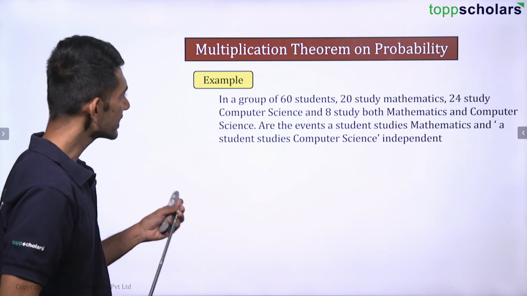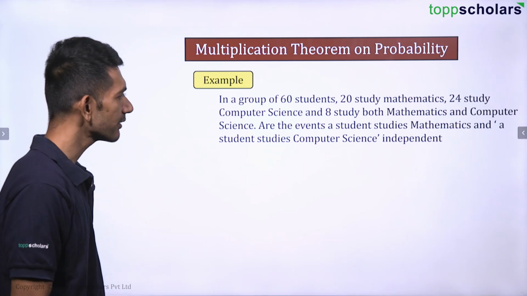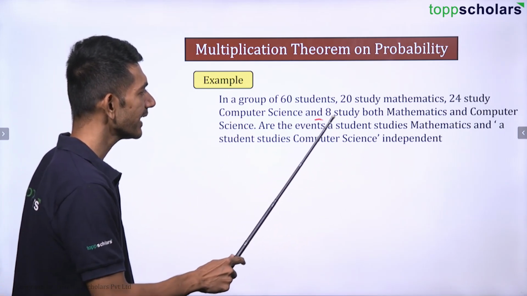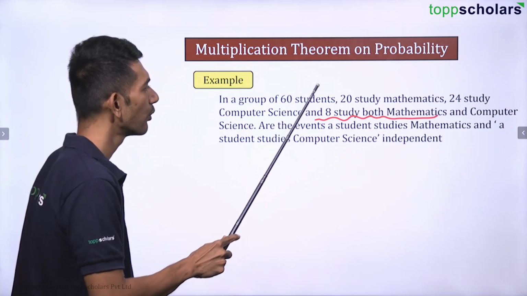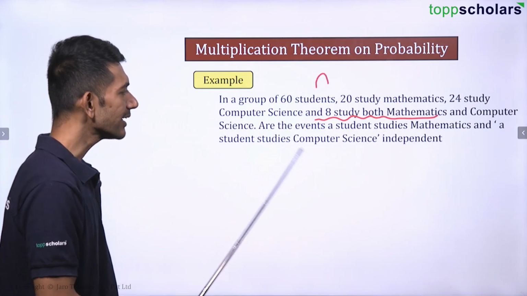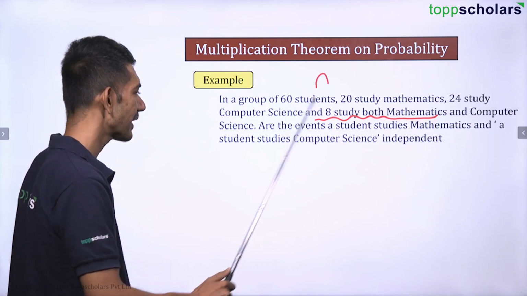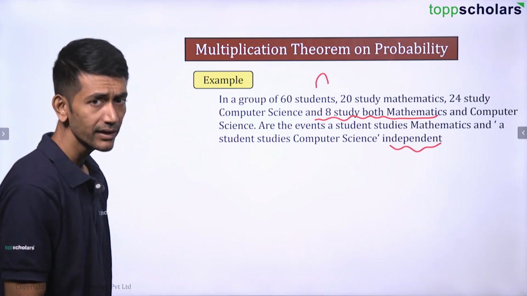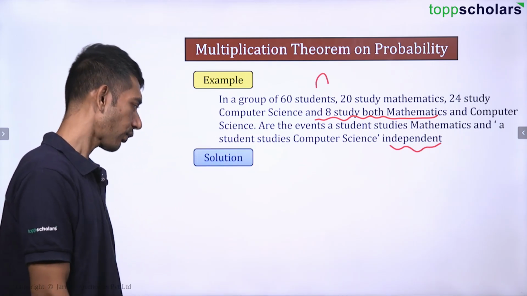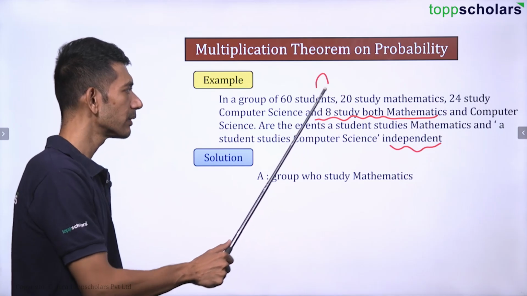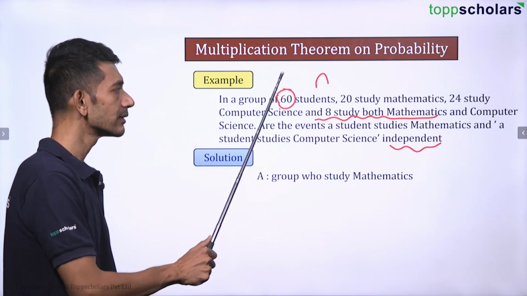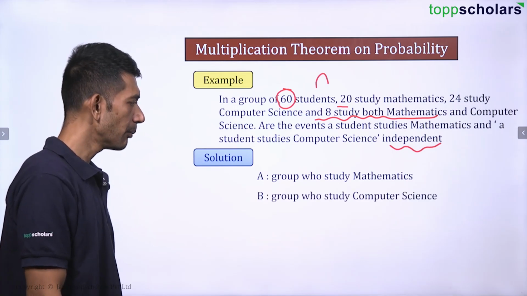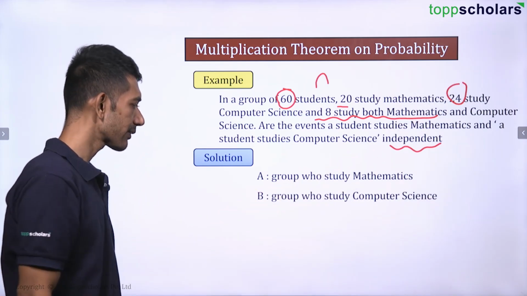So in a group of 60 students, 20 study mathematics, 24 study computer science and 8 study both. See, whenever they say 8 study both, it means intersection. Are the events a student studies mathematics and a student studies computer science independent? We are supposed to identify whether they are independent or not. So let us see the solution. So A is the group of students, out of the total 60 students, studying mathematics. B is the group studying computer science.